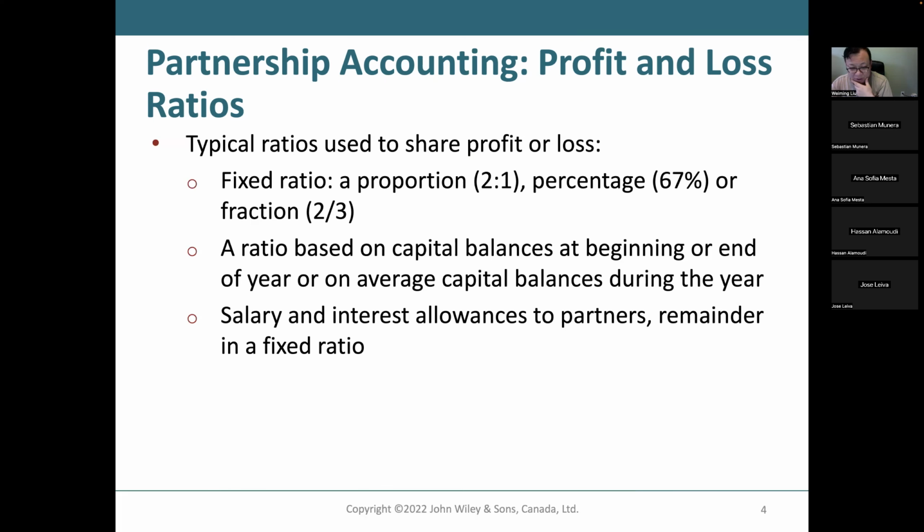Salaries and interest allowances to the partners. So salary and interest allowances to partners, and the remainder in a fixed ratio. They want to recognize the time and effort versus their contribution.